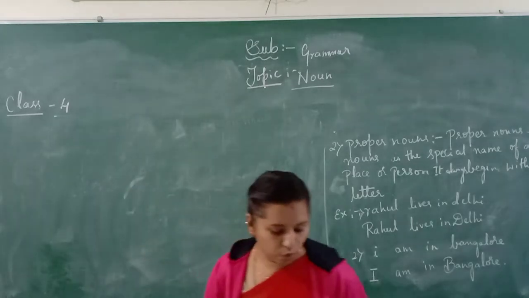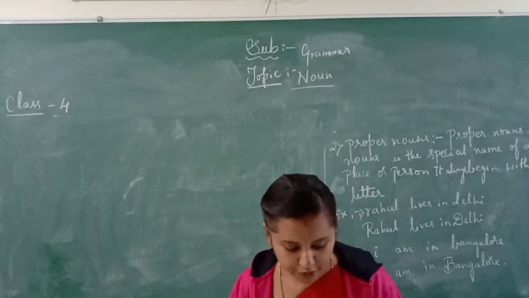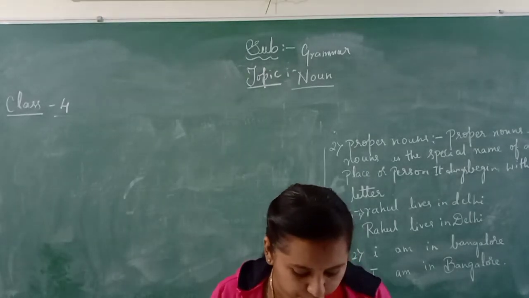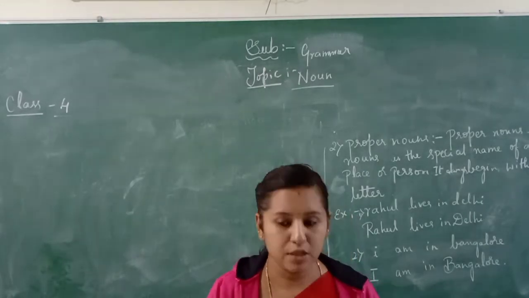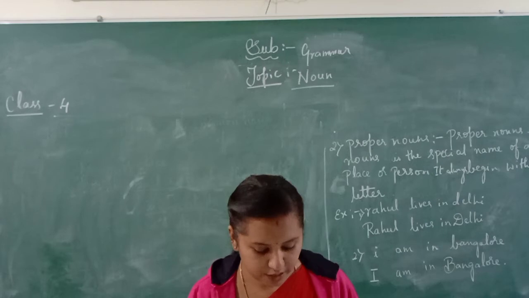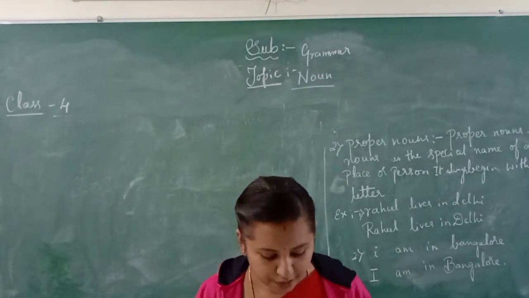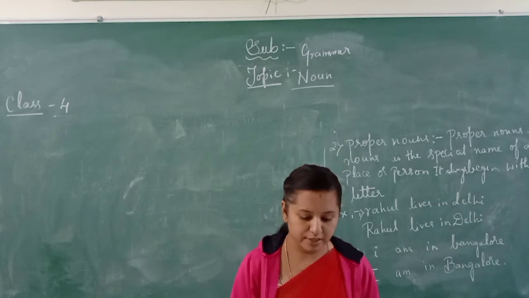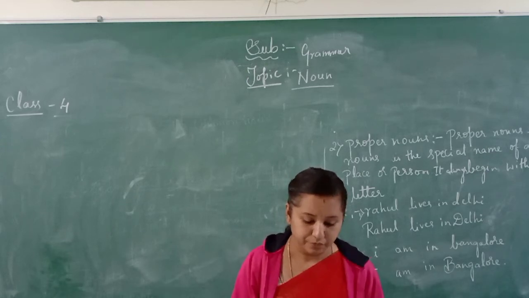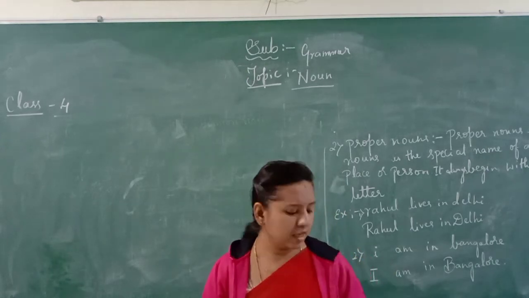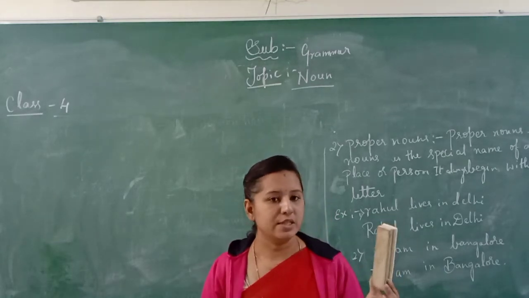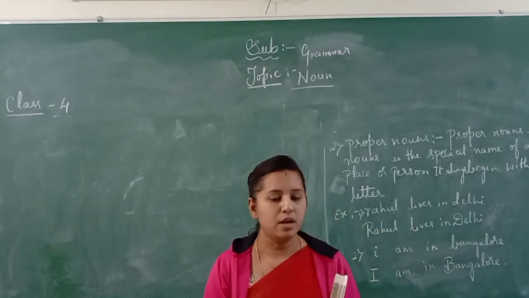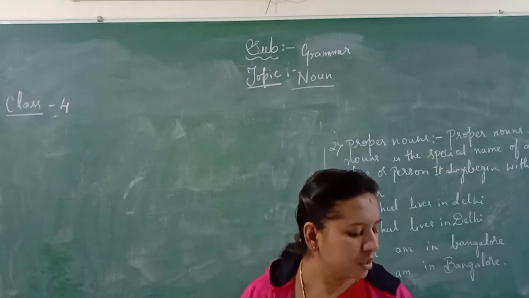Next, I'll go with the collective noun. When a noun stands for a collection of persons or things considered as one complete whole, it is called a collective noun. For example, one duster, and a collection of dusters.